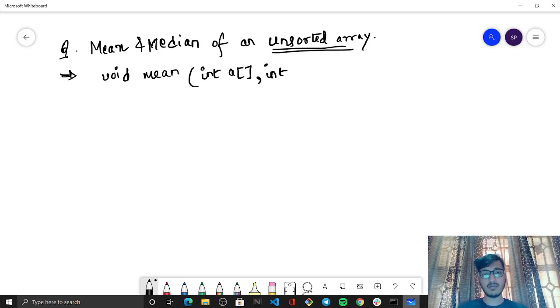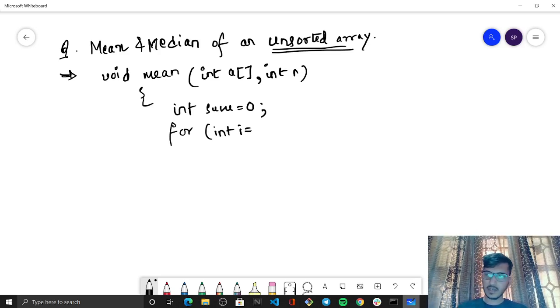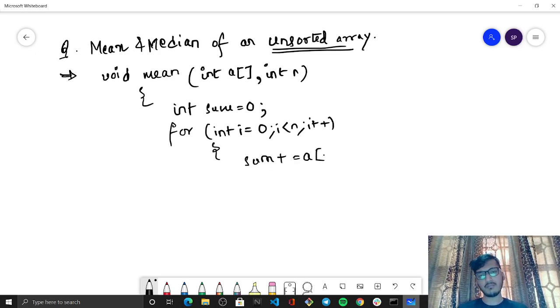Now there are n number of elements, right? Now what we will be doing is int sum is 0. All right, and the array is ranging as usual. जब ये array accept हो जाएगी तो we will be traversing the elements, right? That is something that we will be doing, and then sum is equals to sum plus equals to a of i. Pretty simple. We will be returning,